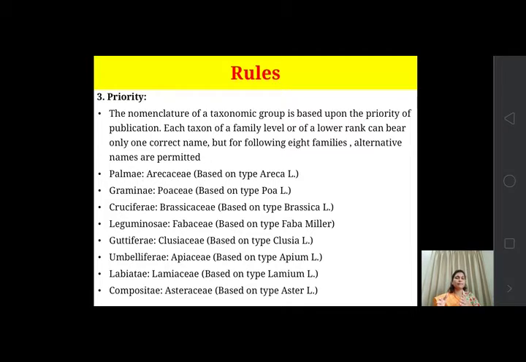Then Compositae, the sunflower family. The alternative name is Asteraceae, based on the type Aster. Okay, so these are the specific types for the specific families. All taxa have their specific type, and on the basis of that the name is given.